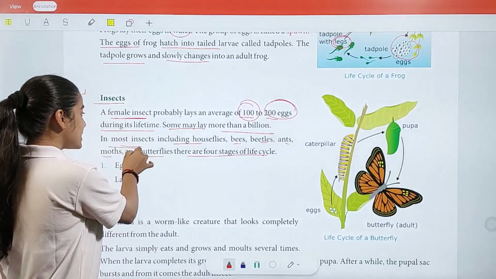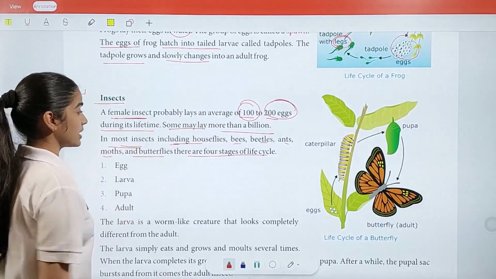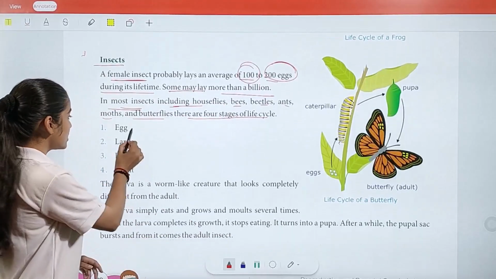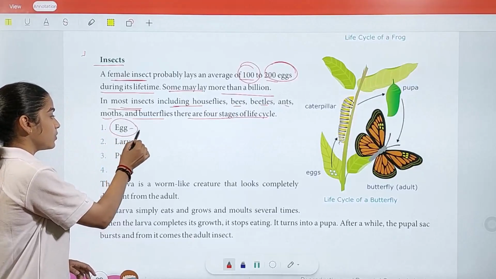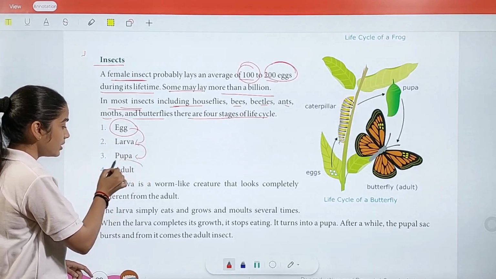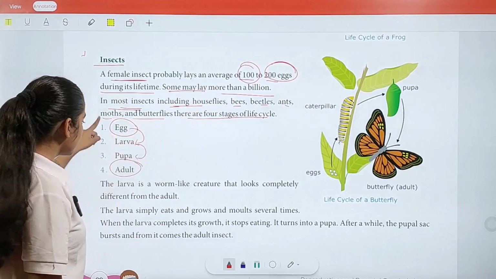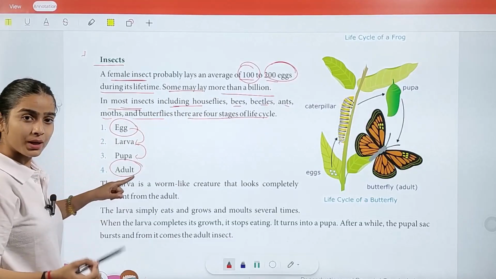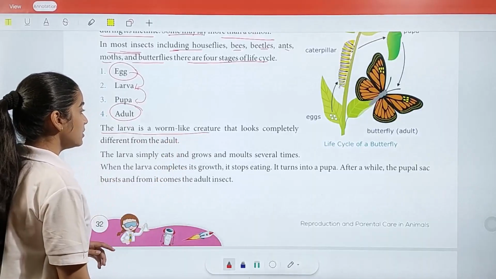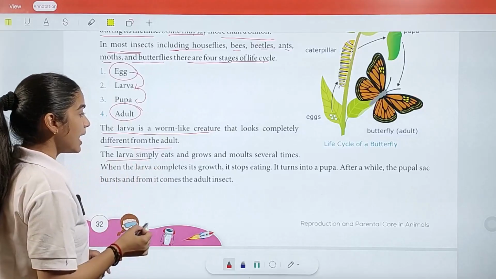Okay. Now in most insects, these are the examples we have: housefly, bees, beetles, ants, moths, and butterflies. All of these have a common four-stage procedure, which is: first they produce an egg, further the eggs are converted into larva, and this larva is further converted into pupa, and then it becomes an adult insect. It could be your bees, houseflies, and beetles. So these are the four processes they have to go through to become an adult insect. The larva is a worm-like creature that looks completely different from the adult. The larva simply eats and grows and molts several times.